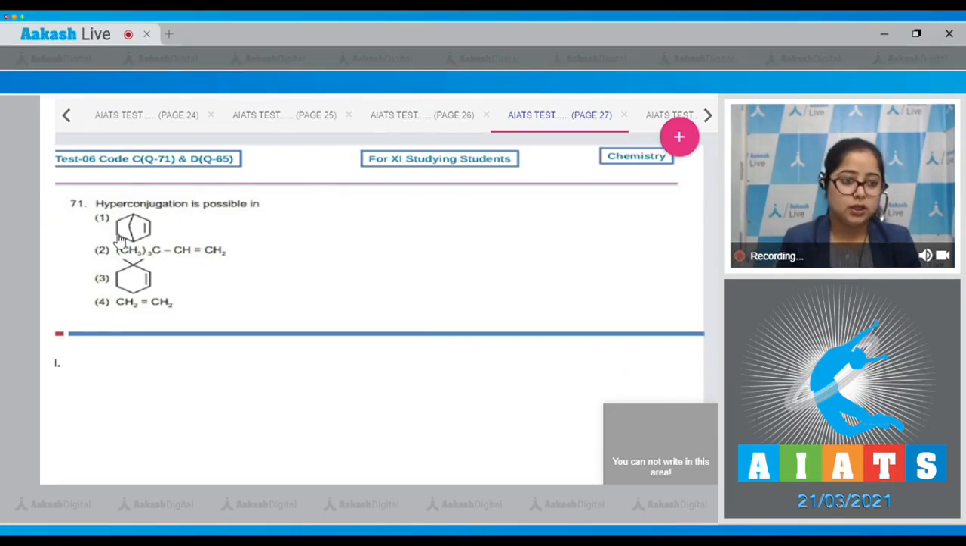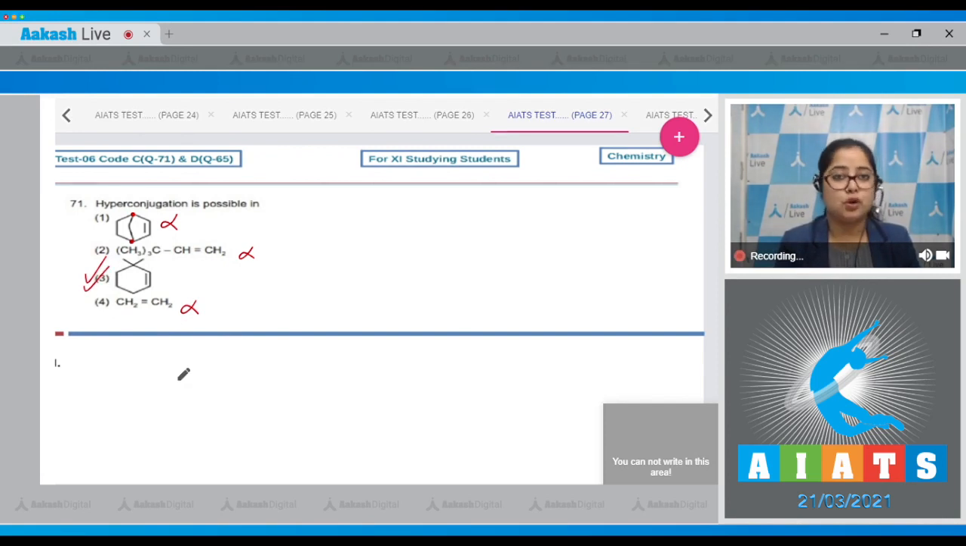71. Let's read it. Hyperconjugation is possible in. Student, here we can clearly see, in this case, the hydrogen attached to bridgehead carbon will not participate in hyperconjugation, so this compound will not show hyperconjugation. This compound will not show hyperconjugation because here there is no alpha hydrogen. So this compound will also not show hyperconjugation since there is no alpha carbon. Only this compound, that is option number 3, will show hyperconjugation.